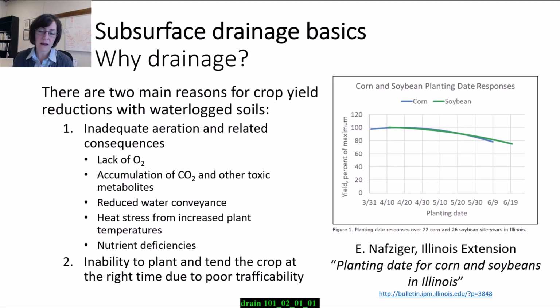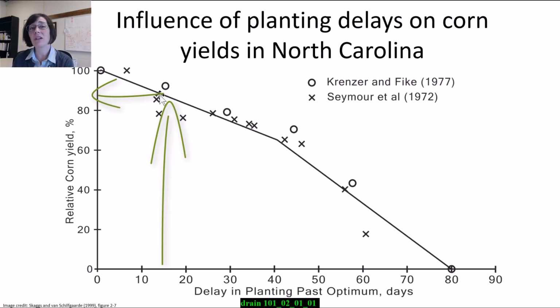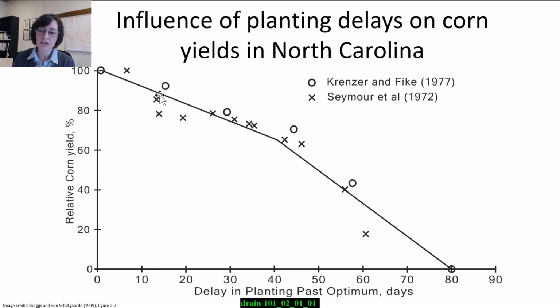And this type of idea, critical threshold date, isn't a new idea. Here's older data for influence of planting delays on corn in North Carolina. And you can see as you get past that optimum planting date, even if you're 2 weeks late, you're going to achieve 90% of your potential maximum yield. And that's if every other thing during the growing season goes right. So that's just really not acceptable.